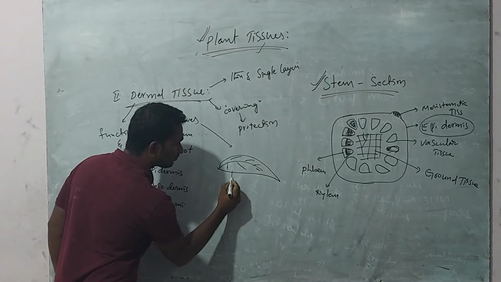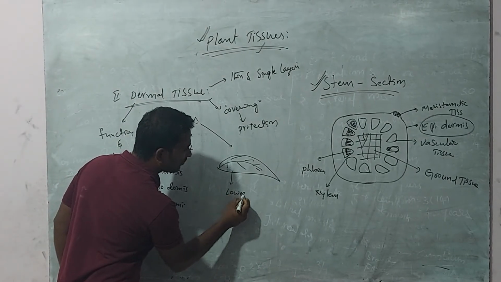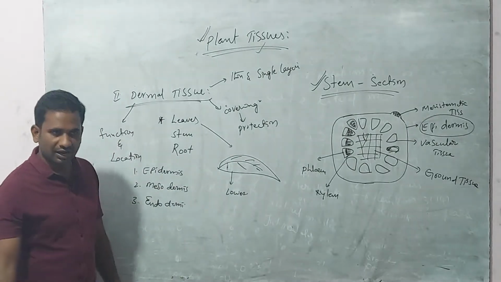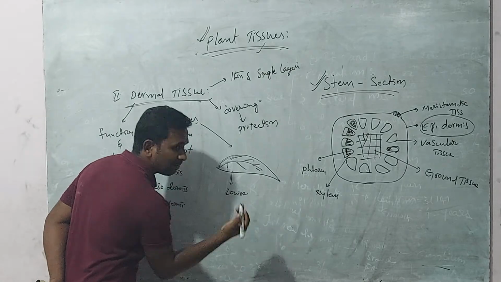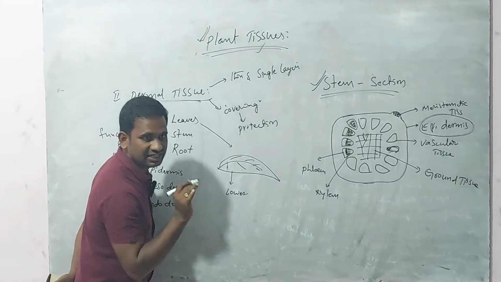If you observe the lower epidermis of the leaf, you can see specialized pores in it.